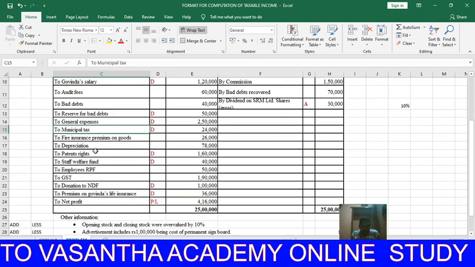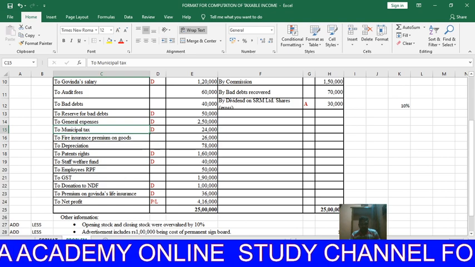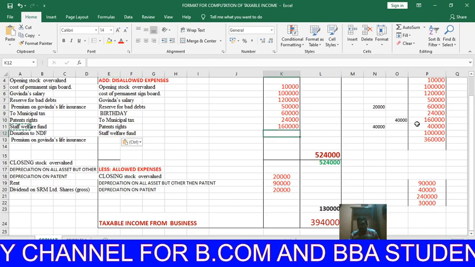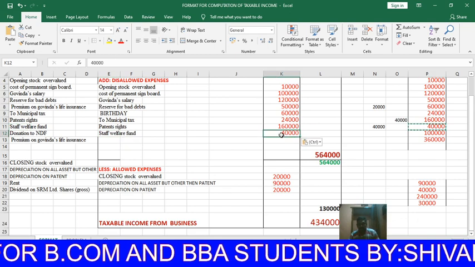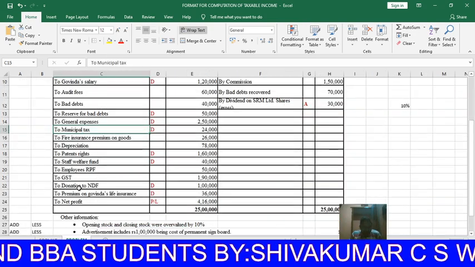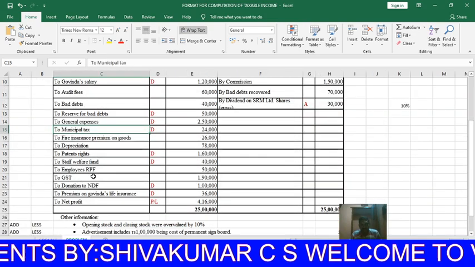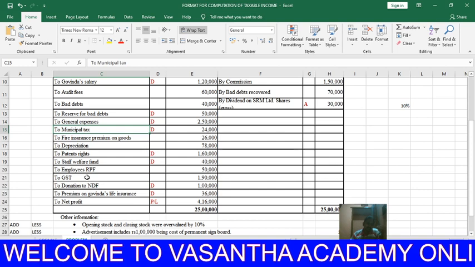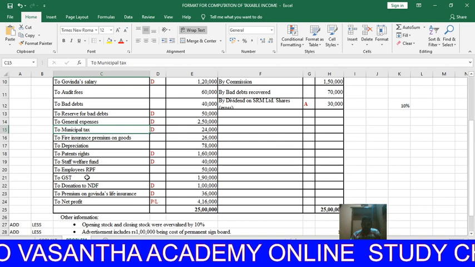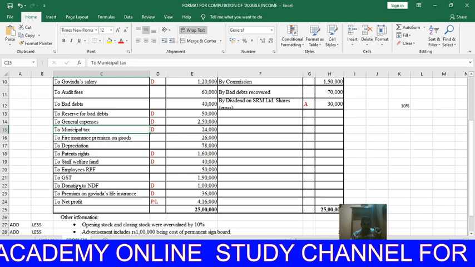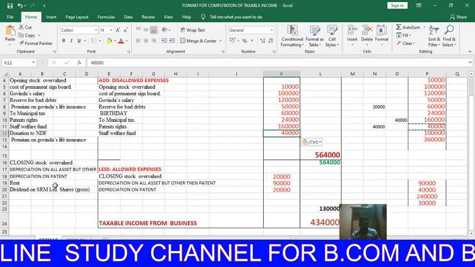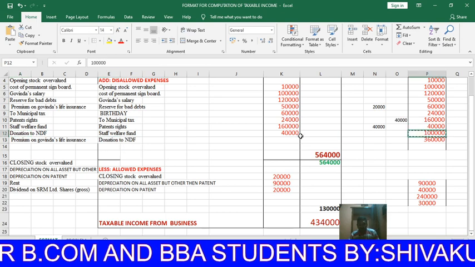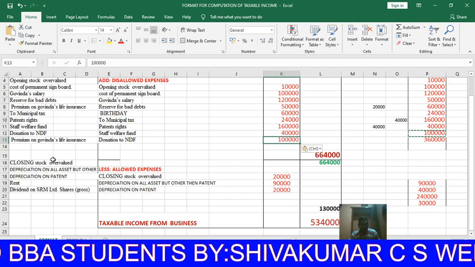Next, staff welfare fund is a disallowed expenses, 40,000. Next, employees contribution to RPF is allowed expenses. GST: the filing date is not given, so I assume in this problem it is filed before the due date, then it is allowed. If it is given that it was paid after the due date, then it is disallowed expenses. Donation to NDF is a disallowed expense. How much? 1 lakh rupees is disallowed expenses.